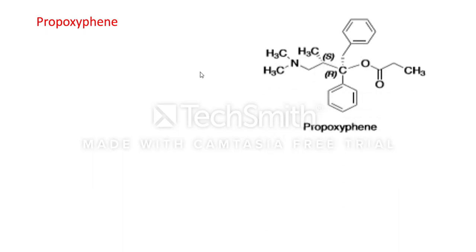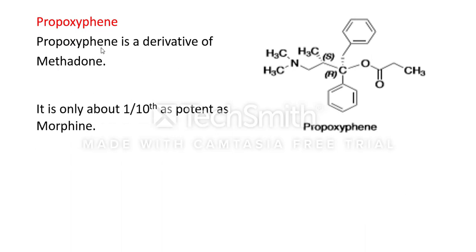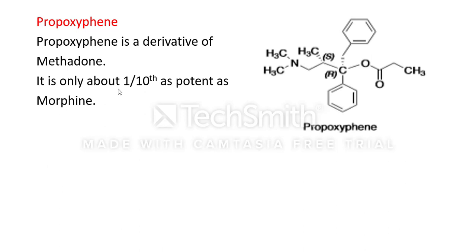Then the next drug is propoxyphene. This is the structure of propoxyphene. Propoxyphene is a derivative of methadone. It is only about one-tenth as potent as morphine.